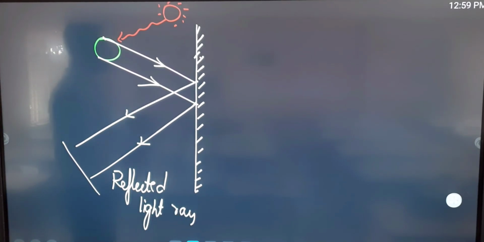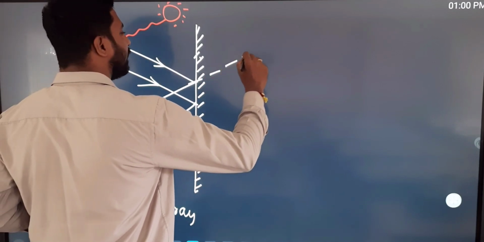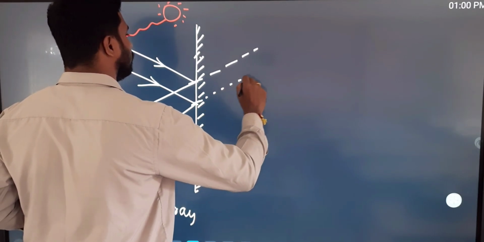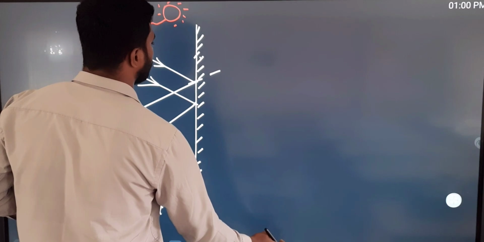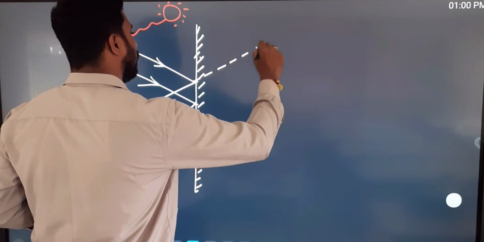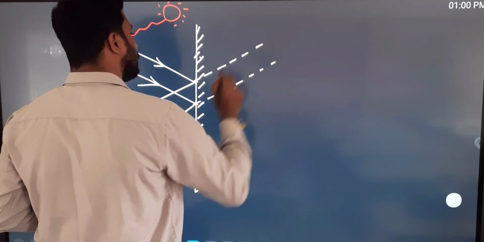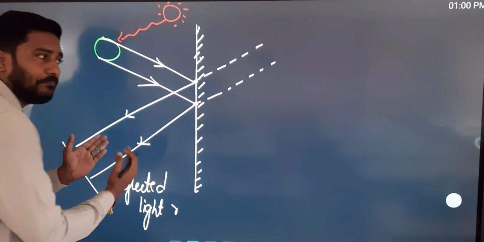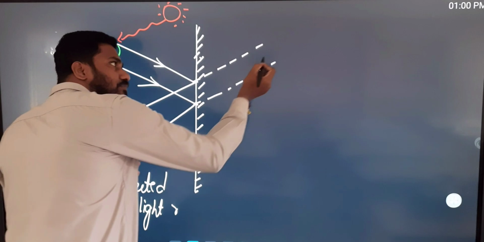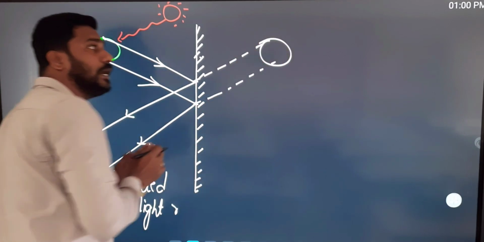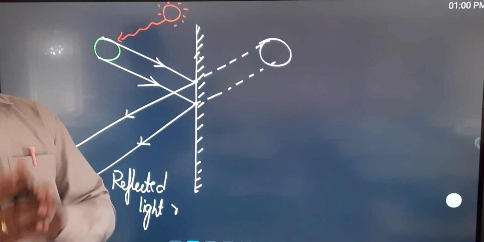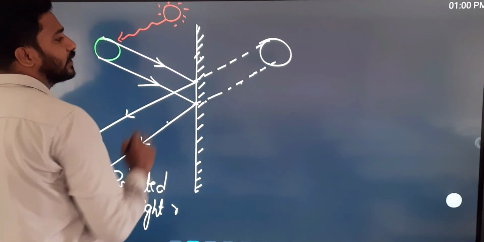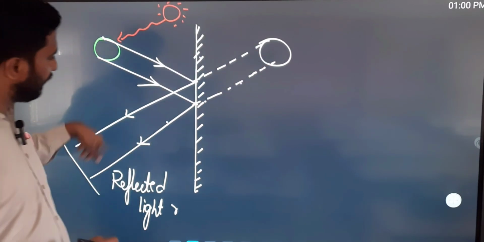These light rays are produced backwards, and they appear to come from behind the mirror. These reflected rays produced backward meet virtually. Virtually means they are not actually coming from behind the mirror; they are the backward production of the reflected light rays.